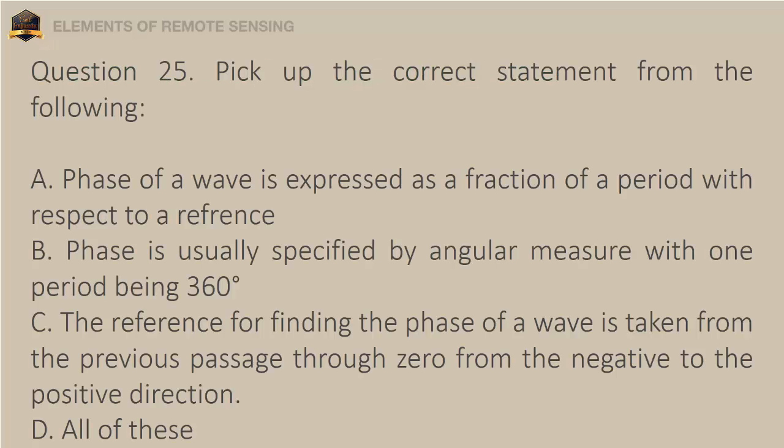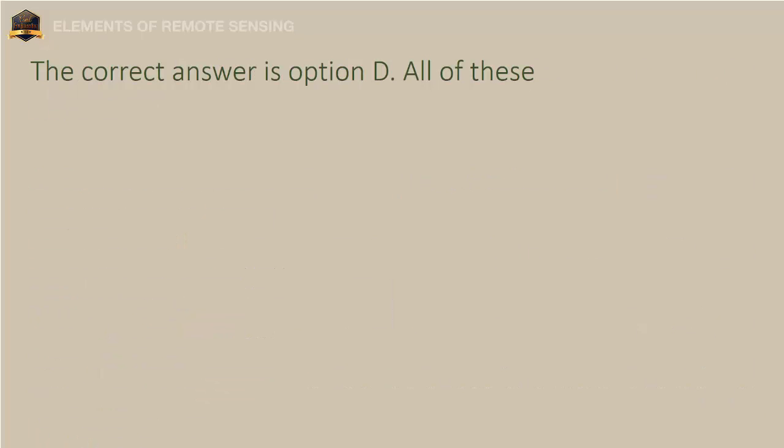Question 25. Pick up the correct statement from the following. A. Phase of a wave is expressed as a fraction of a period with respect to a reference. B. Phase is usually specified by angular measure with one period being 360 degrees. C. The reference for finding the phase of a wave is taken from the previous passage through zero from the negative to the positive direction. D. All of these. The correct answer is option D, all of these.